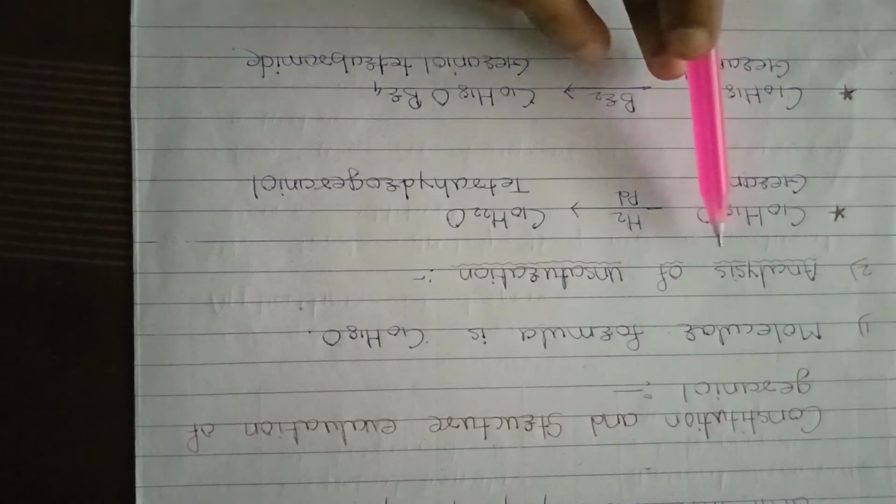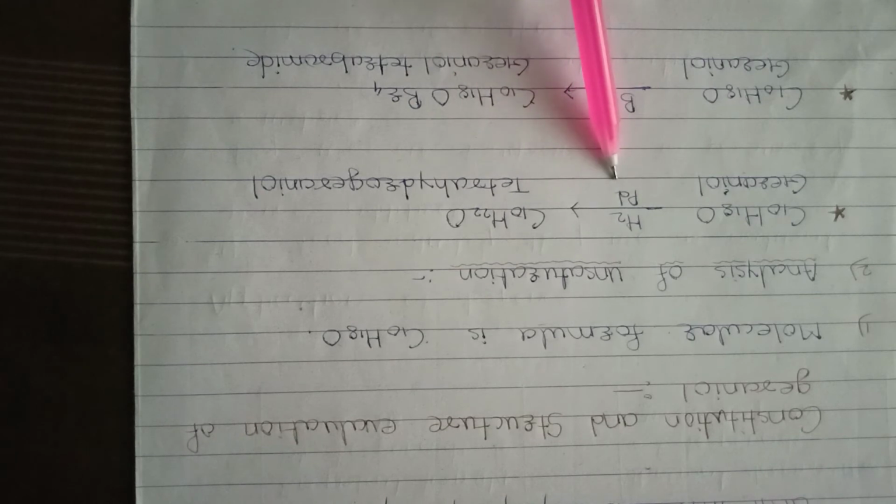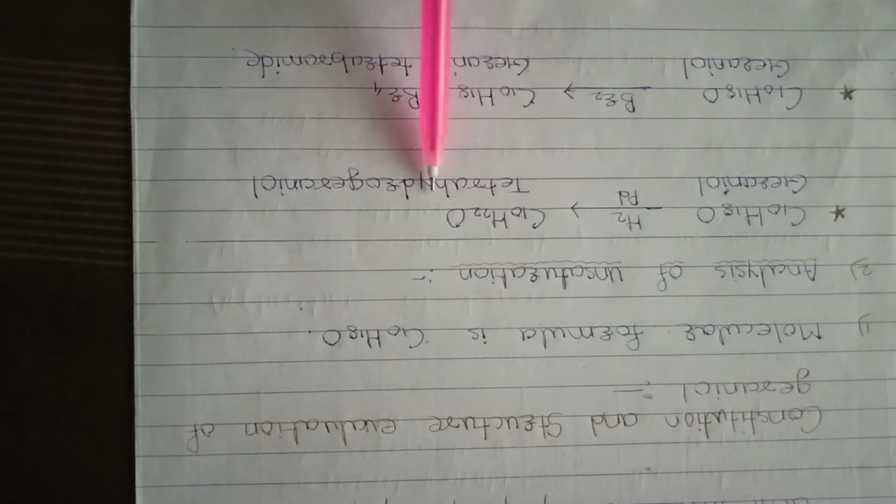Then the next point is the analysis of unsaturation. Geraniol adds 2 moles of hydrogen or bromine, which shows that geraniol contains 2 double bonds.